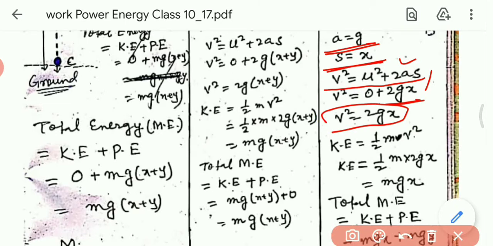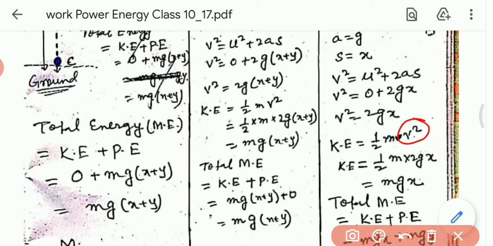Now we know the kinetic energy equals 1 by 2 mv square. Put the value of v square, which is 2gx. So instead of v square we write 2gx. Now this 2 and this 2 will cancel, so we get mgx.